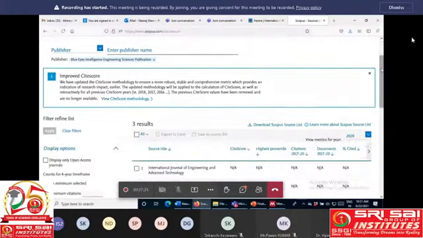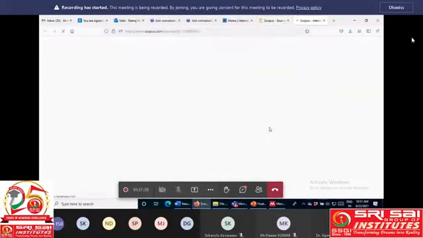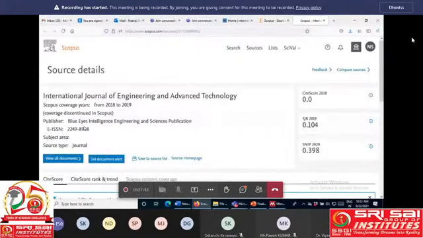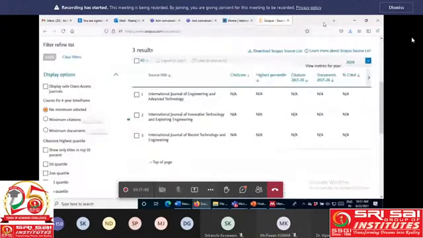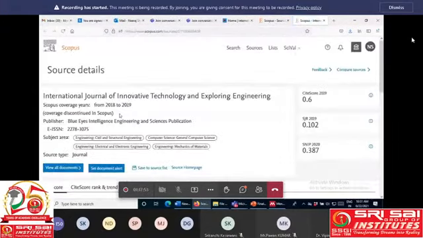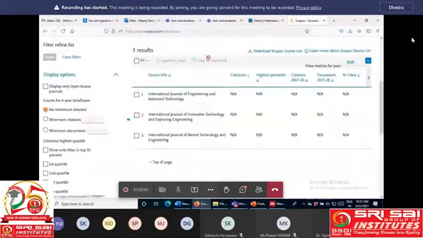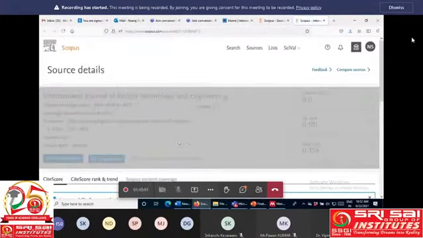This publication house had three journals which were Scopus indexed. So you check at your level. I am starting from the first: coverage discontinued in Scopus 2018 to 2019. So this is not Scopus indexed right now. Another journal, if you go for this, is also discontinued in Scopus, and this one is also discontinued.